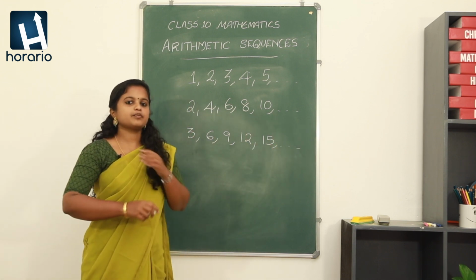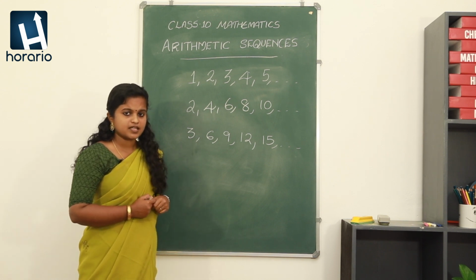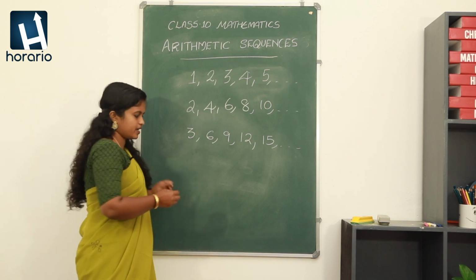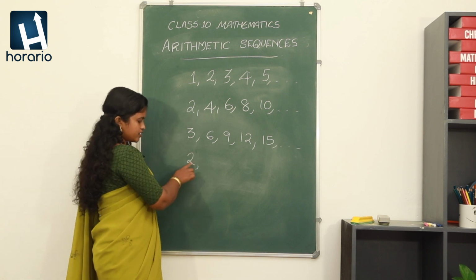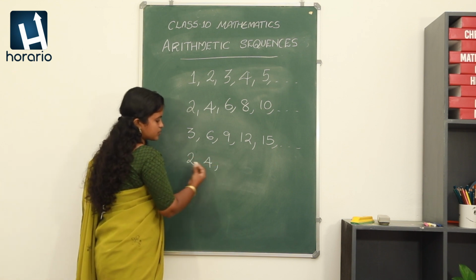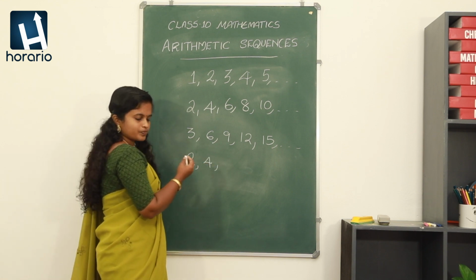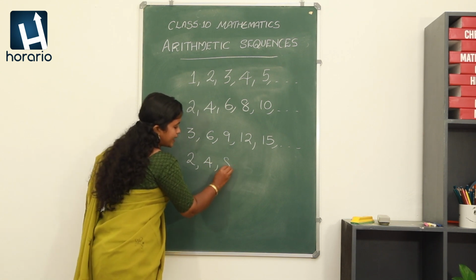Okay. Now here I am going to consider the fourth sequence as the powers of 2. Okay. What about the powers of 2? That is 2. Then 2 power 1 is 2. 2 power 2 is 4. Then what is 2 power 3? That is equal to 2 into 2 into 2, which is equal to 8.